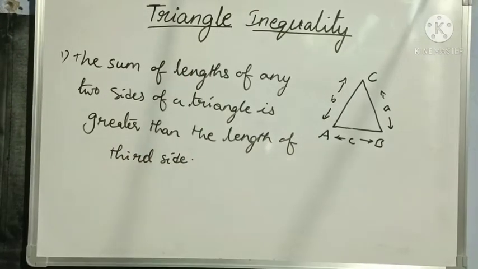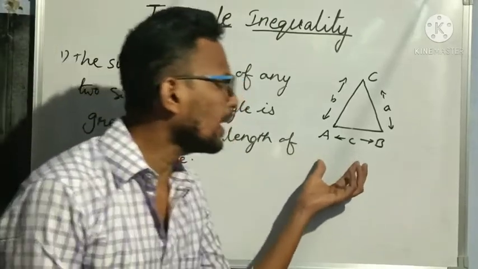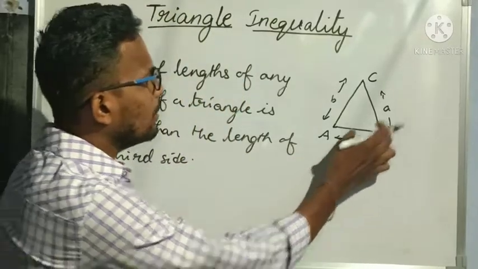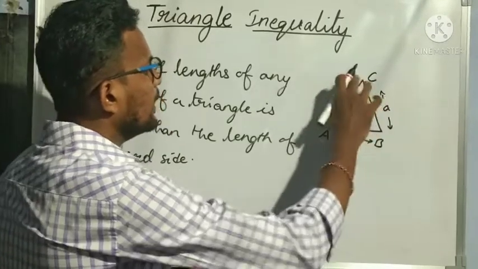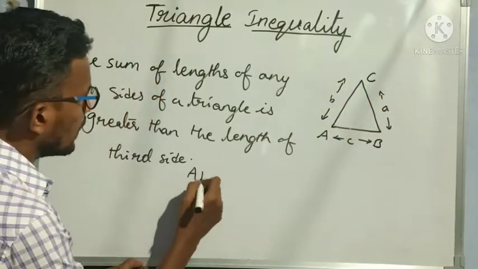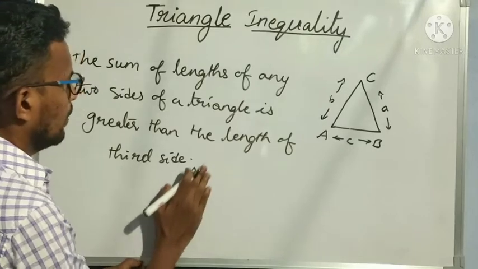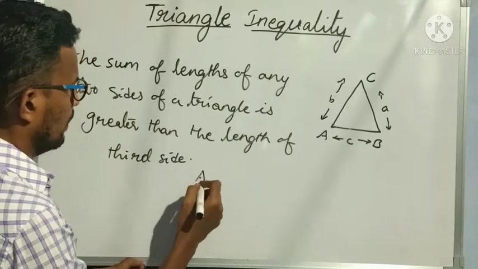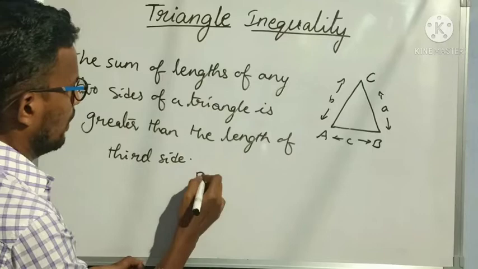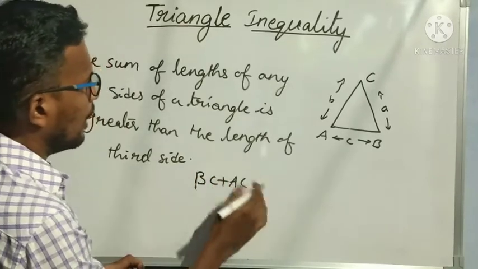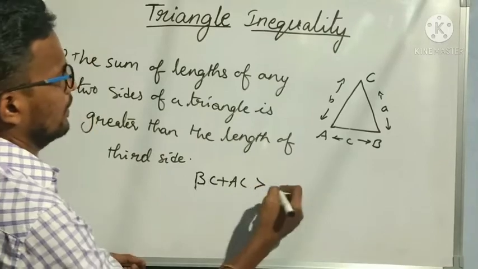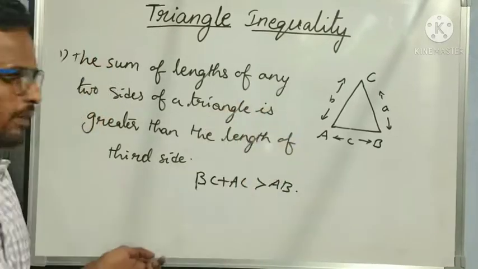If you take any two sides of the triangle, suppose in my triangle ABC I take two sides, BC and AC, and add them, BC plus AC will always be greater than the third side, that is AB.